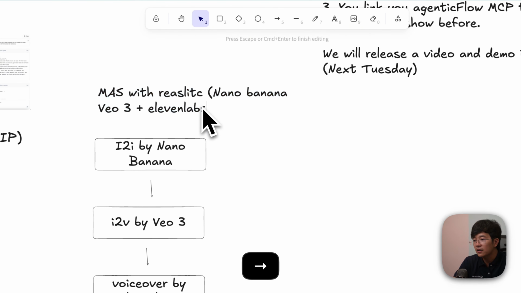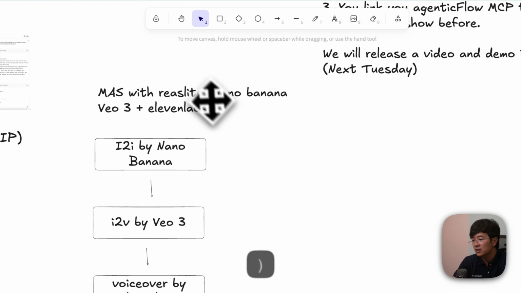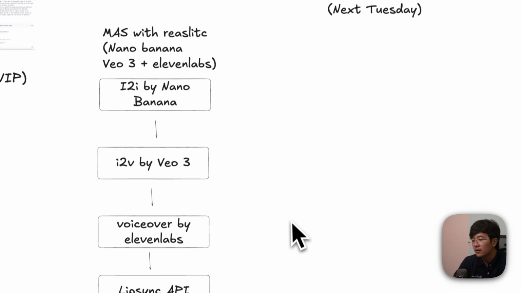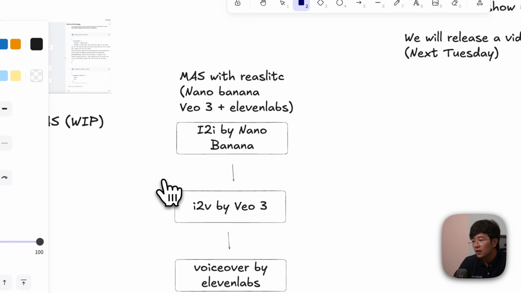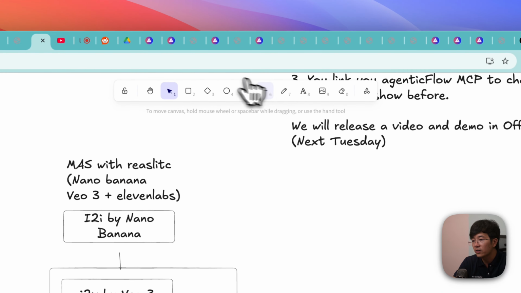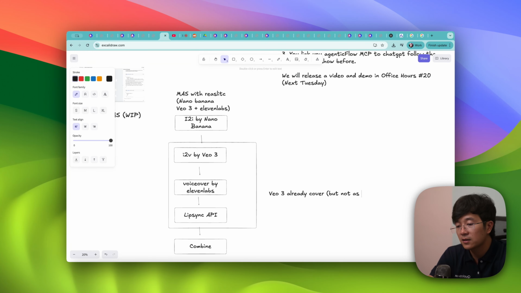But I think VO3 makes it easy for us to prototype because they handle this area, including the lip sync and all of this. So currently VO3 already covers it for us. Yeah, but not at the best quality, I think.